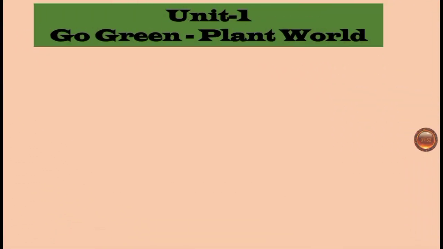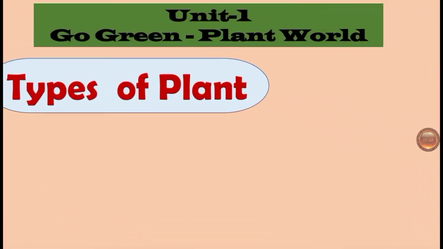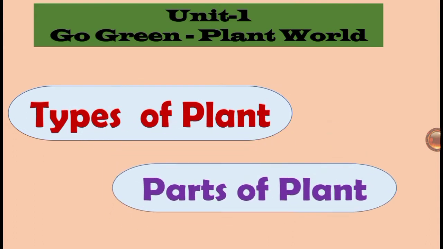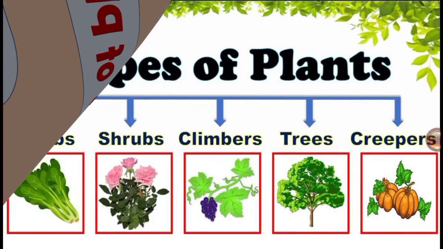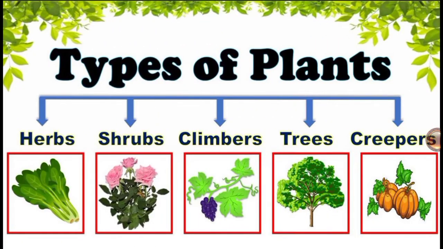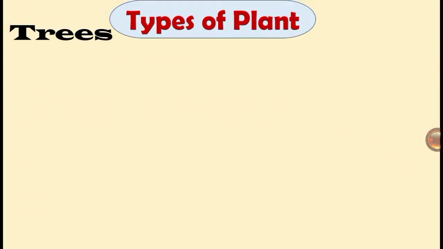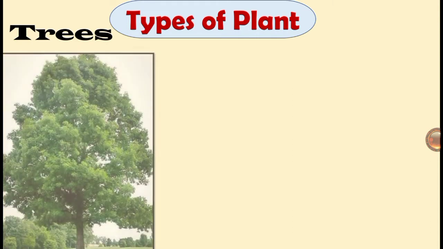Today in this chapter we are going to learn types of plants and parts of plants. Let us see in detail. First, types of plants: herbs, shrubs, clambers, trees, creepers. These are all types of plants. Let us see one by one. So first one, trees.